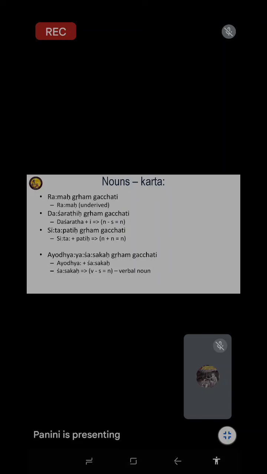So the first category of sentences and the second category all represent one type. All are nouns, all are kartas. The first group are normal underived names only. The other forms are all derived with a particular suffix. So there are only three derivational types.